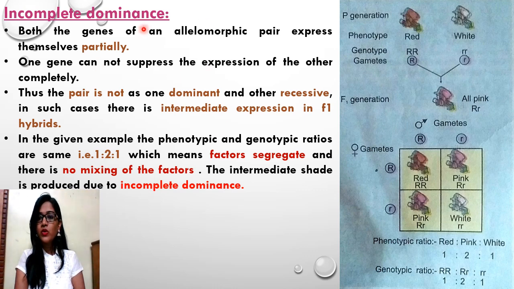Please write about interallelic conditions, partial phenotypic characters, the expression of the genes, and also no dominant and recessive characters or traits, but intermediate expression. And the genotypic and phenotypic ratios are the same, which you have to mention with the example.